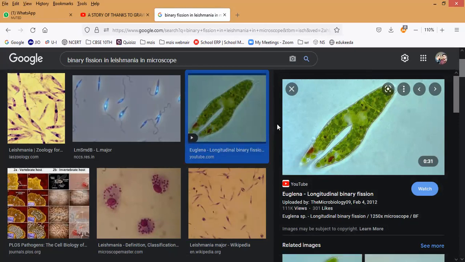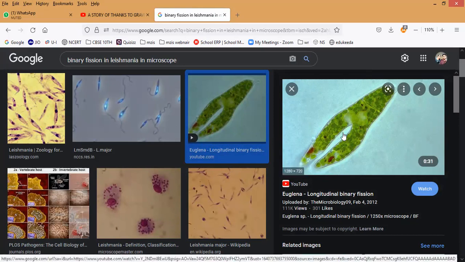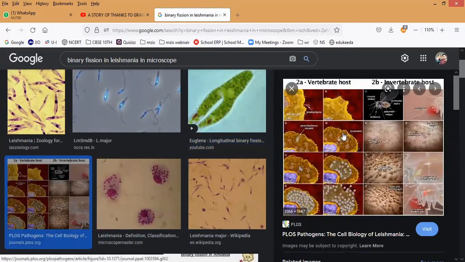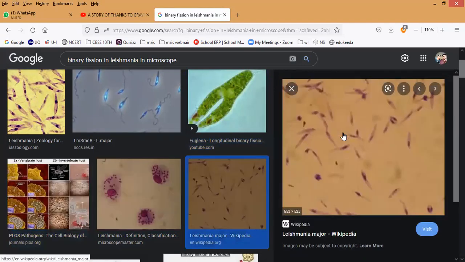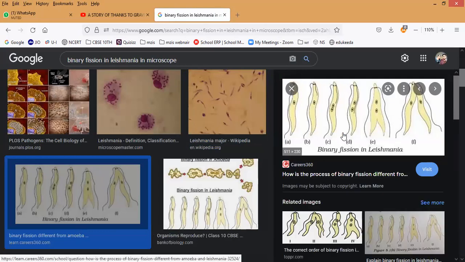What we used to call? Longitudinal binary fission. Is it okay, guys? So it will take place with respect to the flagellum only. Always the binary fission will take place in this. That is what it is. We can say it is different from, what, guys? It is different from amoeba.